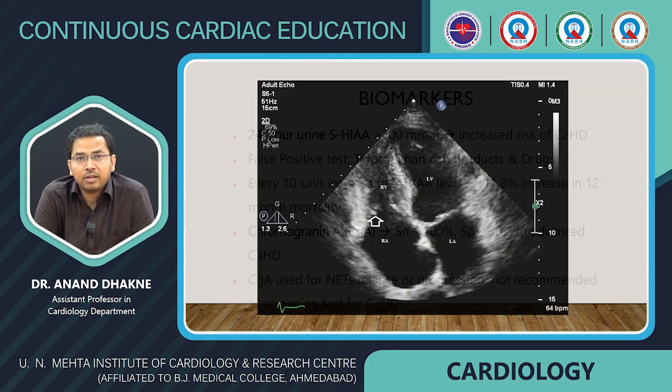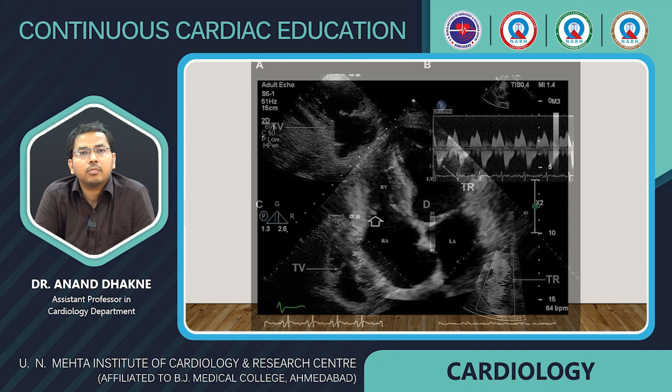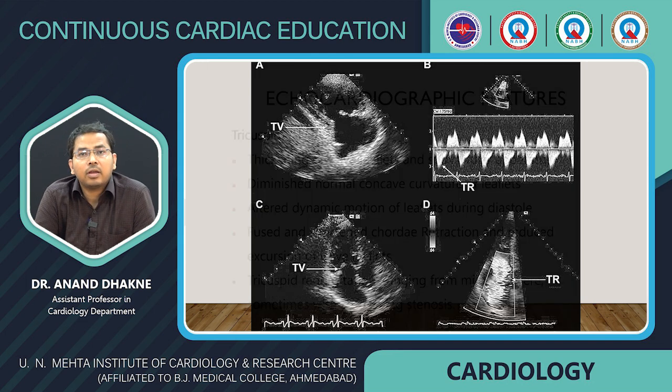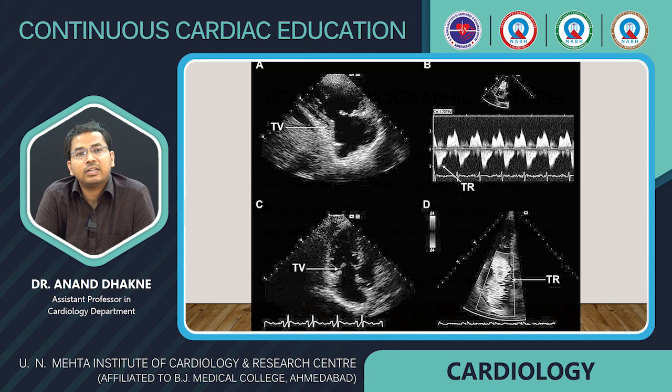We can see in the 4-chamber view in 2D echo that right-sided structures are involved, which leads to dilatation of the right atrium. We can see the affected tricuspid valve, with thickened leaflets of the tricuspid valve. On Doppler, we can see there is tricuspid regurgitation and somewhat tricuspid stenosis. And the tricuspid jet is also seen on the lower side.